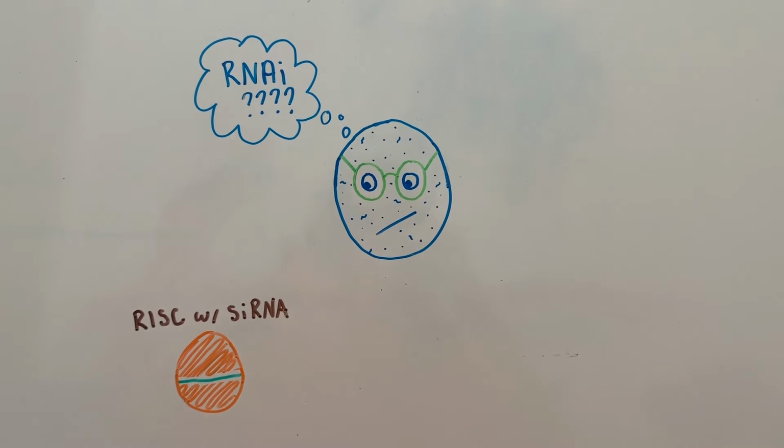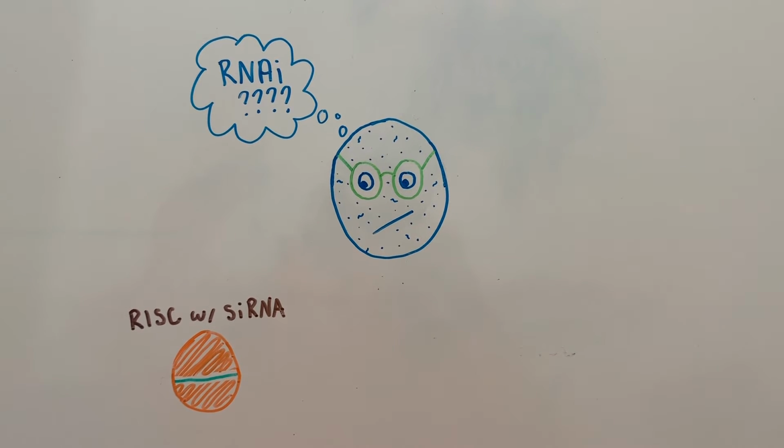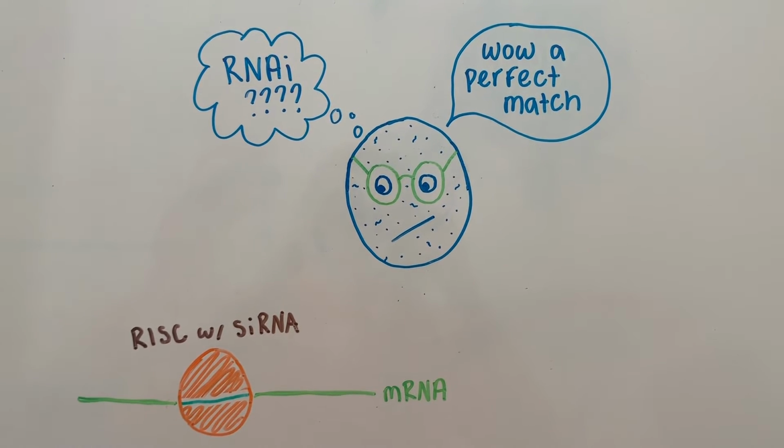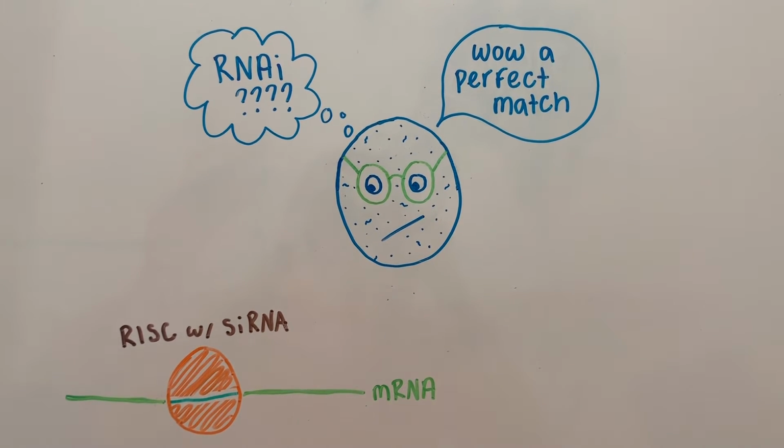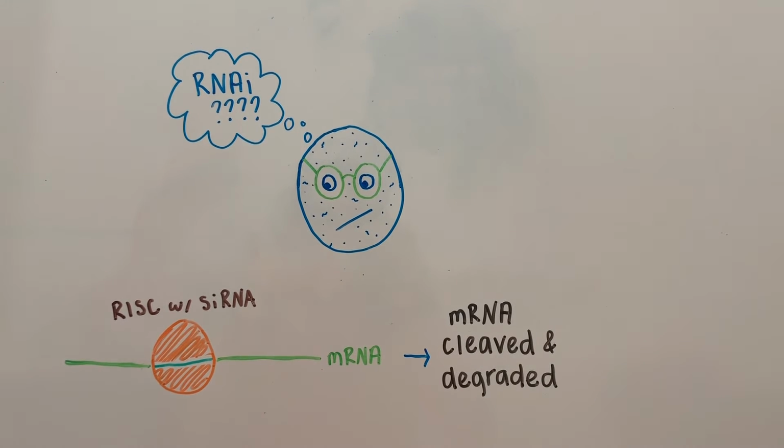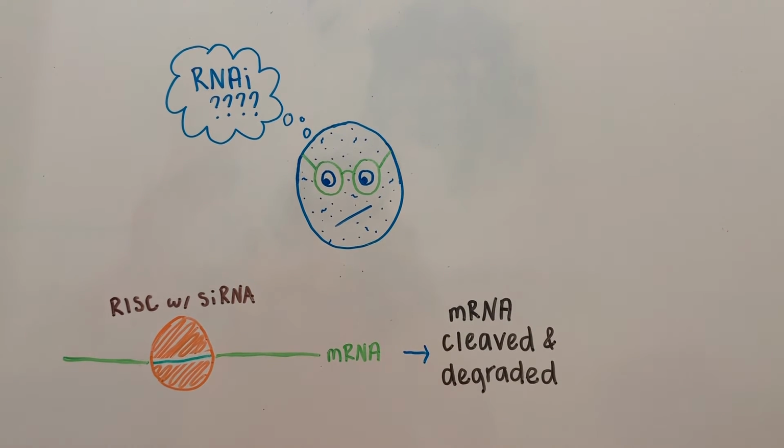siRNAs direct RISC to bind to specific messenger RNAs. The siRNA often has perfect complementarity to its target site, so it is very precise. Once bound, the messenger RNA is cleaved and degraded.